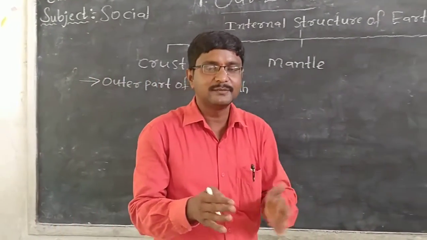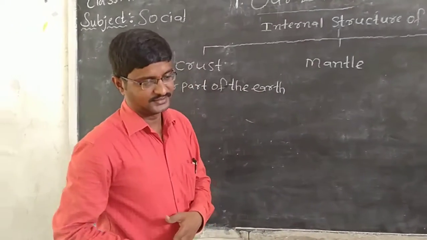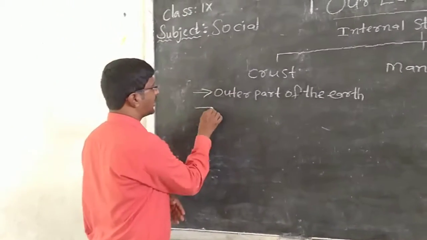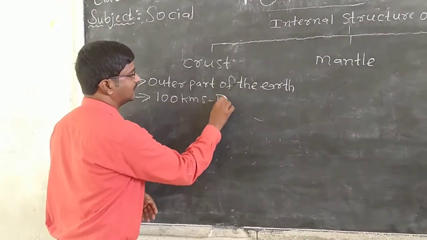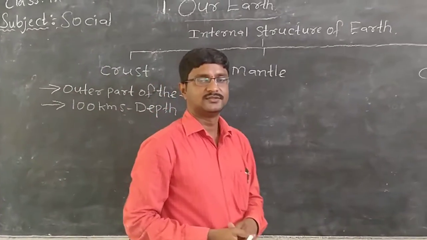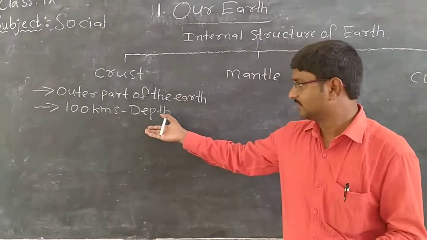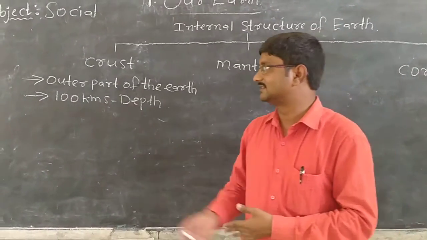Do you know what is the depth of the crust? The depth of the crust is 100 kilometers. And what does it consist of?